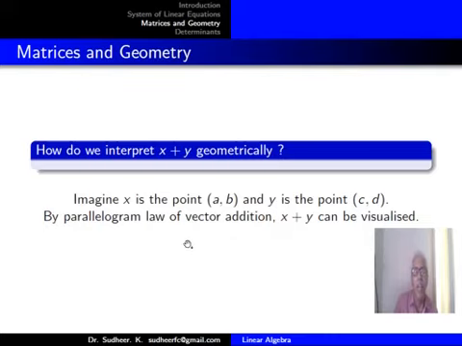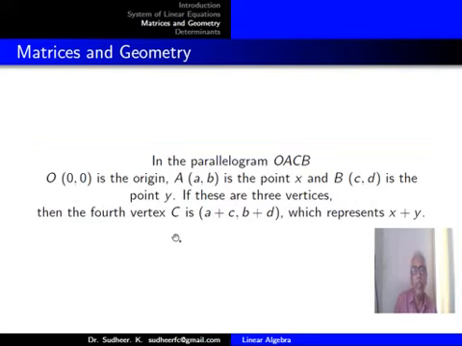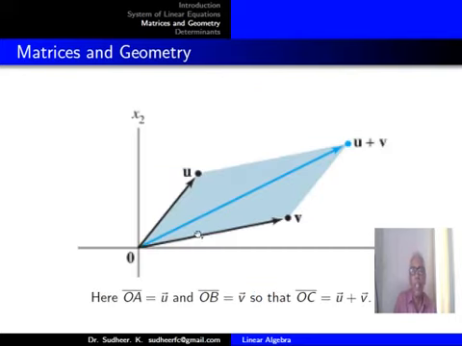So you have the parallelogram law of vector addition, and with that the vector sum x plus y can be visualized. We will see this. The vector u you take as OA. O is the origin and A is the end point of this vector. And vector v is OB. O is the origin, B is the end point of this vector.